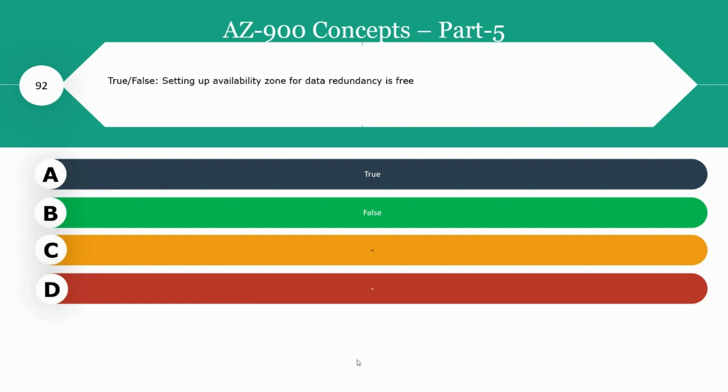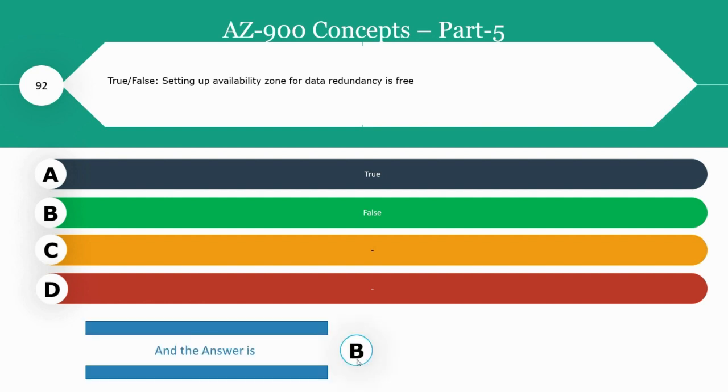True or false? Setting up availability zone for data redundancy is free. Is it true or false? The right answer is false because it is chargeable. Redundancy ensures that your storage account meets its availability and durability targets even in the face of failures. There are two different types of data redundancy in Azure.